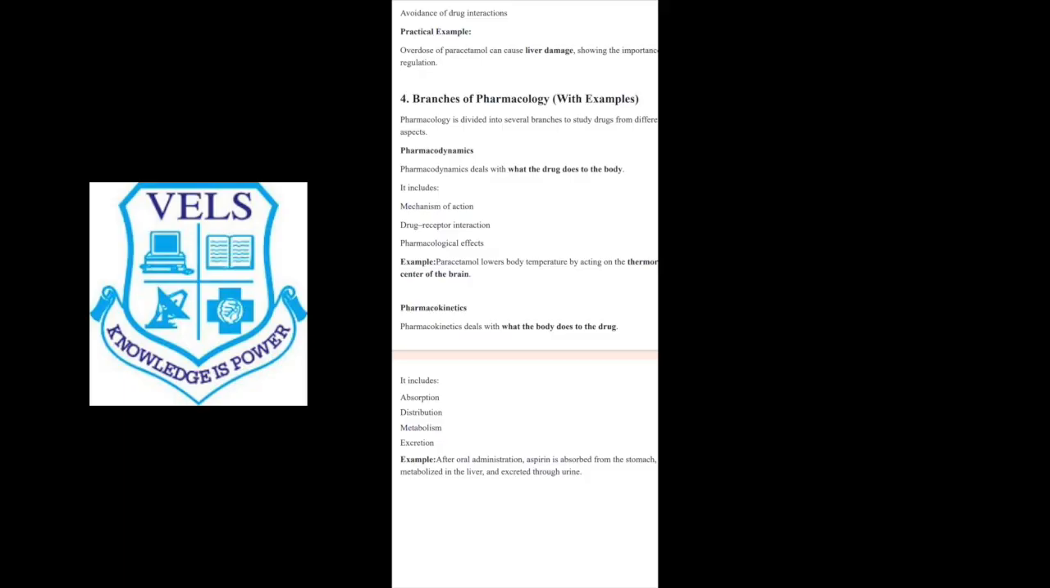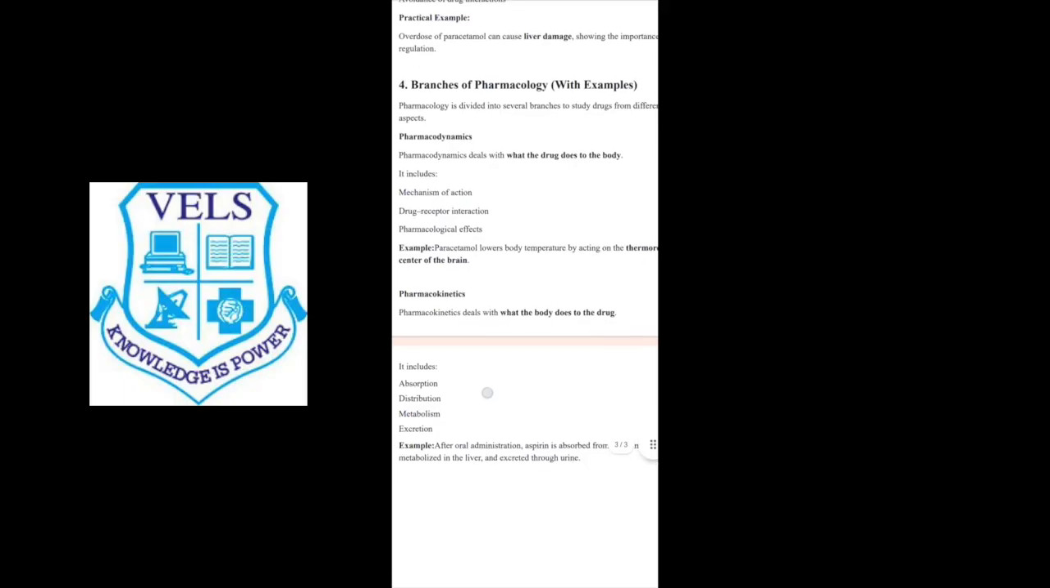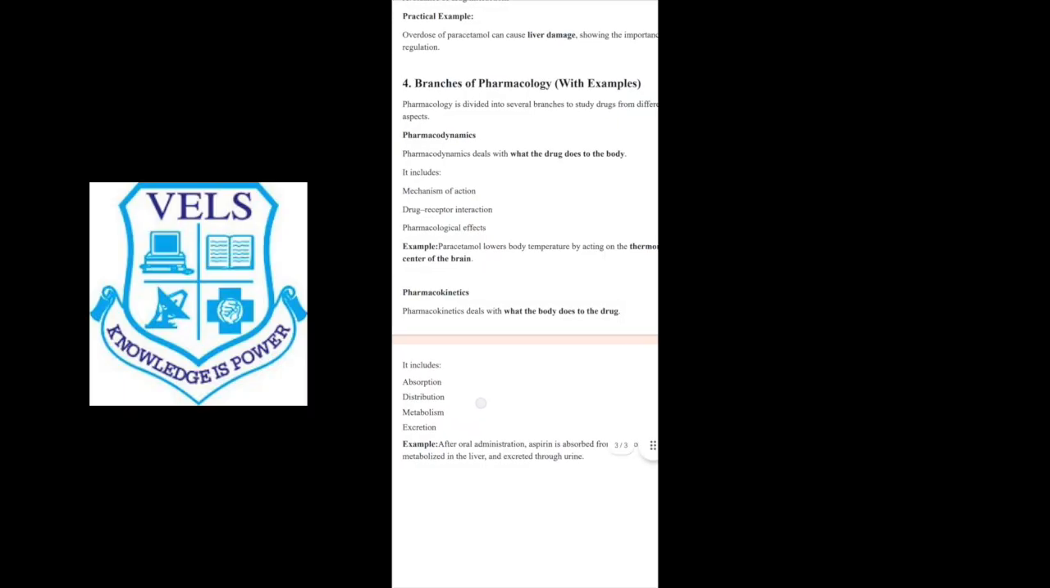For example, when we give a paracetamol tablet to a patient to reduce fever, it will act at a specific place in the brain. In the brain, there is a thermoregulatory center. The paracetamol will act in that center in the brain and it reduces fever. This is how the medicine or the drug shows its mechanism of action. This is what pharmacodynamics explains. Next,